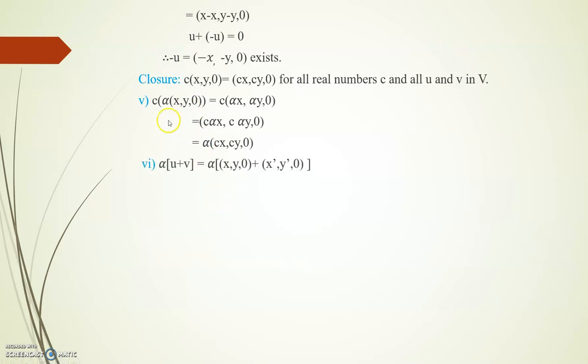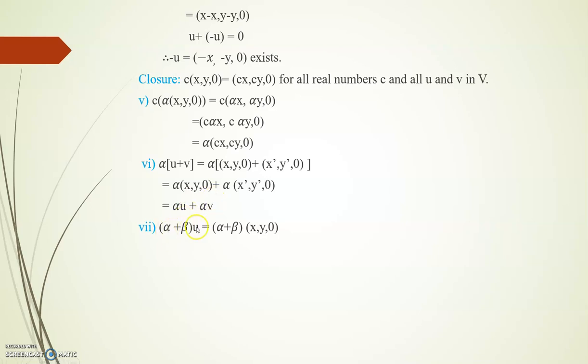Next one, sixth property: alpha into u plus v is equal to alpha of, what is it, u (x, y, 0), then what is it, v vector (x dash, y dash, 0). Now multiply the alpha inside, so we get the result alpha of (x, y, 0) plus alpha of (x dash, y dash, 0). Now we can write it as alpha into, what is this vector, u, then what is this vector, v. So alpha into u plus v can be written as alpha u plus alpha v. So this also belongs to the real number R.